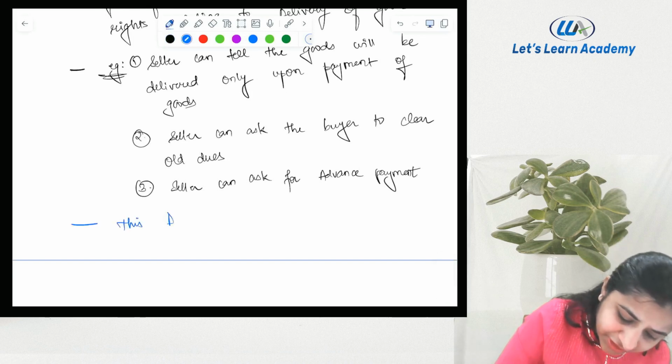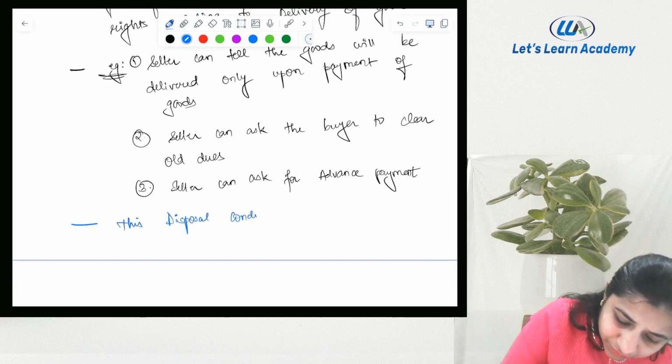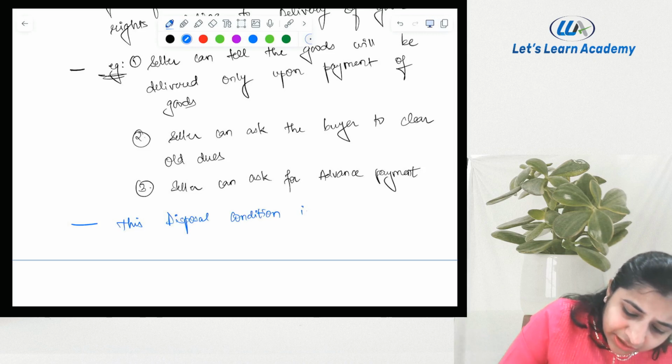This disposal condition is a valid condition.